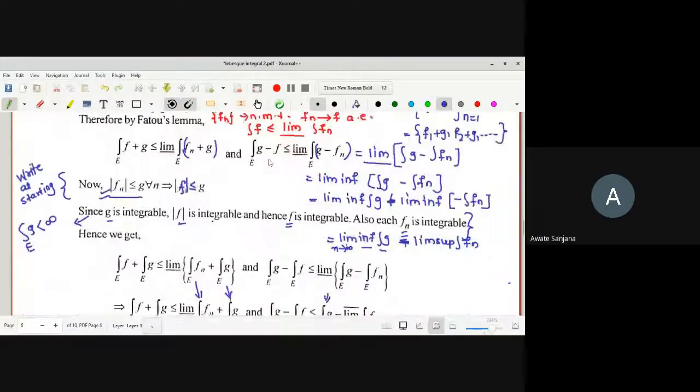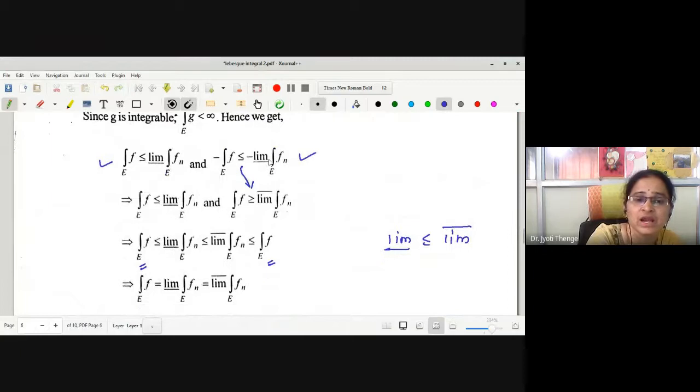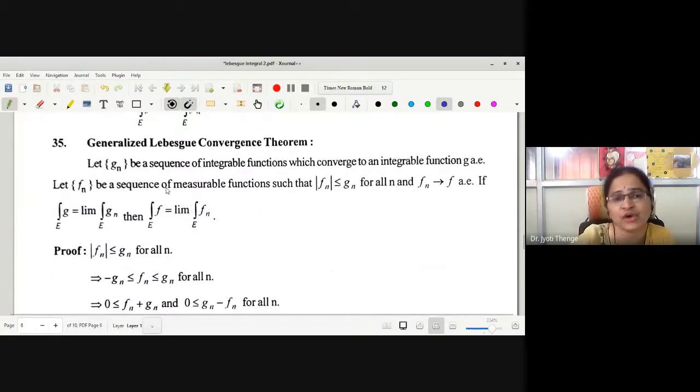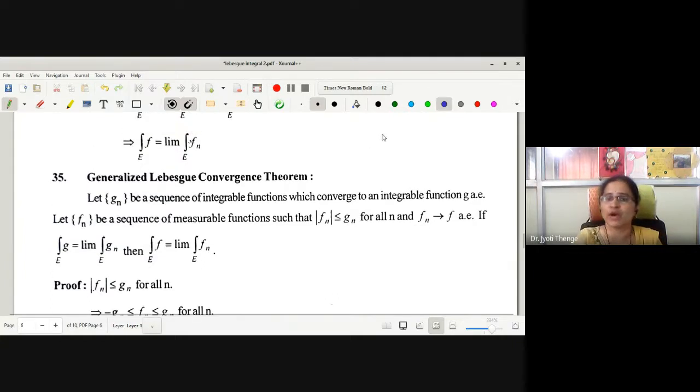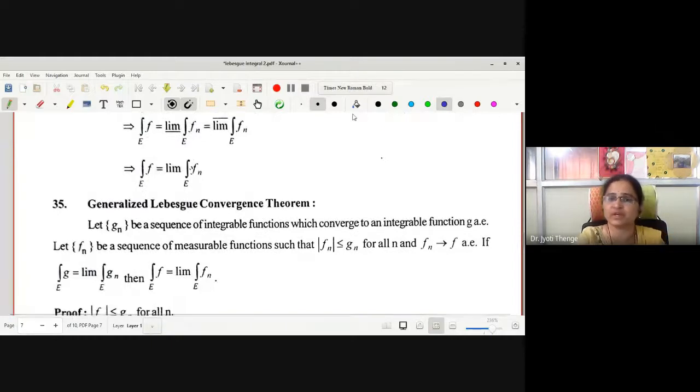Yes. This is the Lebesgue convergence theorem we have seen. Now, let us come to the next theorem called the generalized Lebesgue convergence theorem. In the previous theorem, mod fn less than or equals to g, that is, each fn is dominated by g, we have written.